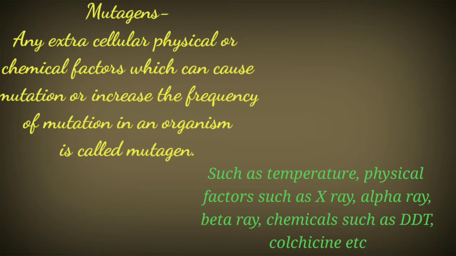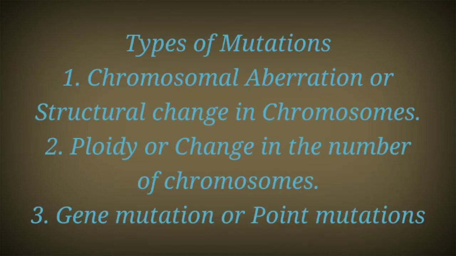Now let's learn about the types of mutation. There are normally 3 types of mutation. Those are chromosomal aberration or structural change in chromosomes; second, ploidy or change in the number of chromosomes; and third, gene mutation, which is also called point mutation. These are the 3 types of mutation through which mutation occurs. Now let's study these 3 types in detail.